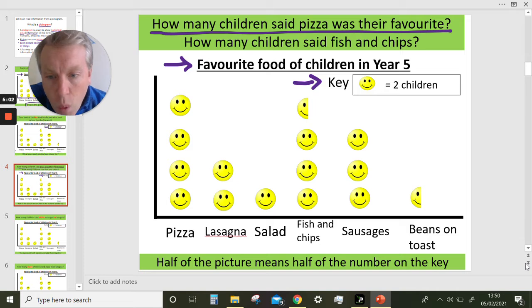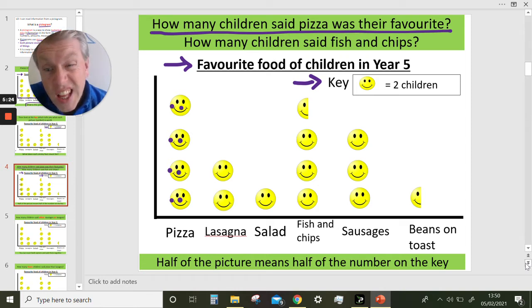Well, 1, 2, 3, 4 smiley faces. Does it mean 4 children? No, it does not. Each one counts for 2. So actually here, if we were counting up, we've got to count in twos. We've got to count 2, 4, 6, 8.